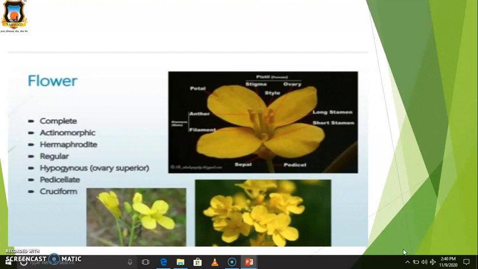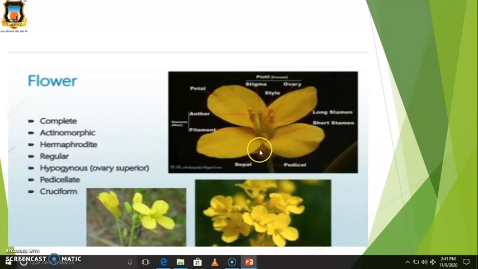The term hermaphrodite means they are bisexual, meaning both androecium as well as gynoecium are present. They are regular flowers. Then the position of the ovary is superior, meaning the hypogynous type of ovary. Then pedicellate, stalks are present, and cruciform. So these are the pedicels.